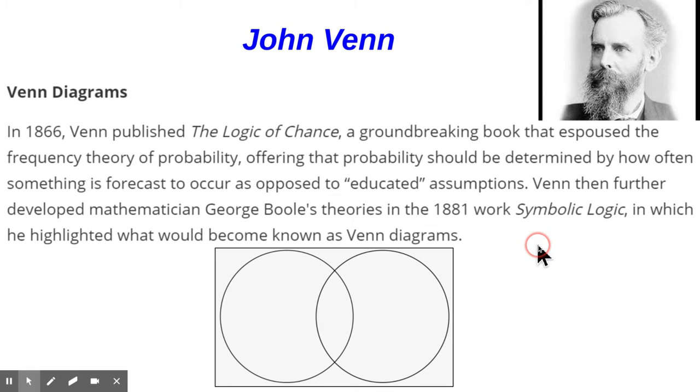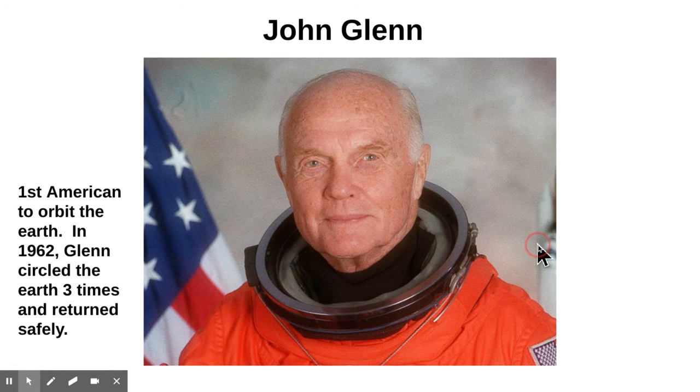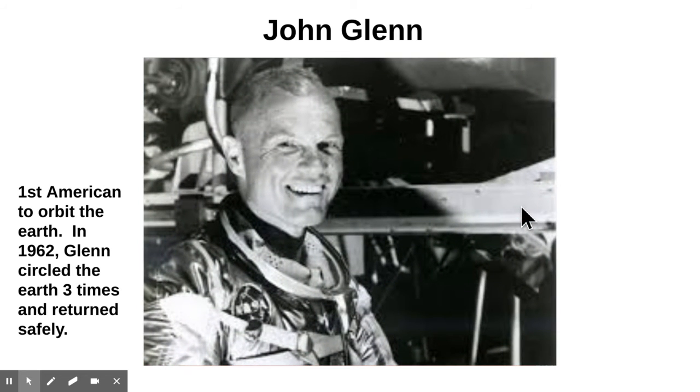So you heard John Venn, you're like, well, that name sounds familiar. And maybe you did hear of John Venn. But the reason it probably sounds familiar is because you've heard of John Glenn. John Glenn, the first American to orbit the Earth in 1962. Glenn circled the Earth 3 times and returned safely. As you look at this picture, you're probably going, wow, that's pretty good for a guy of his age. Well, this picture here was taken when he was 77 years old, and he went back into space for NASA again at age 77 right there. But this picture is from when he was actually going to circle the Earth 3 times. He was 40 years old. Good old John Glenn.